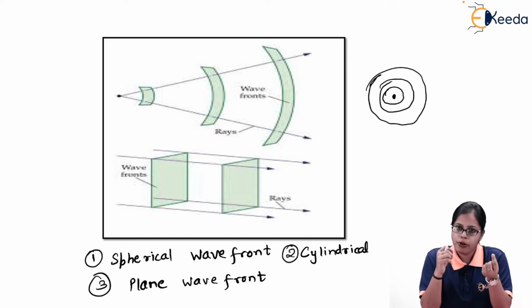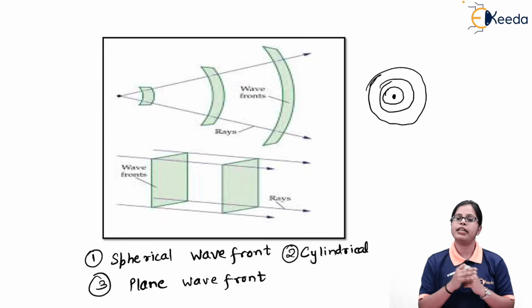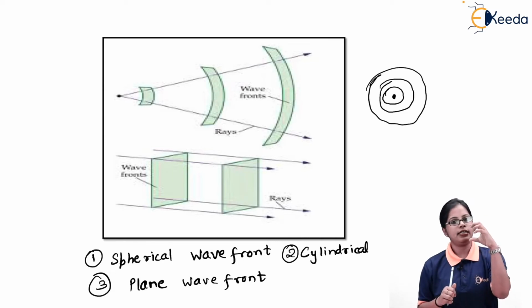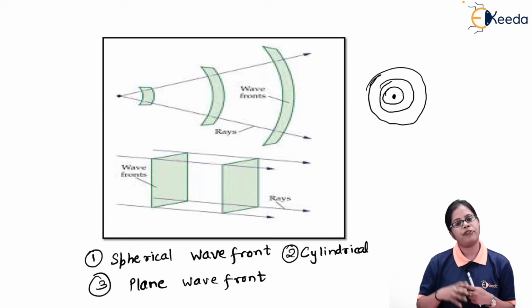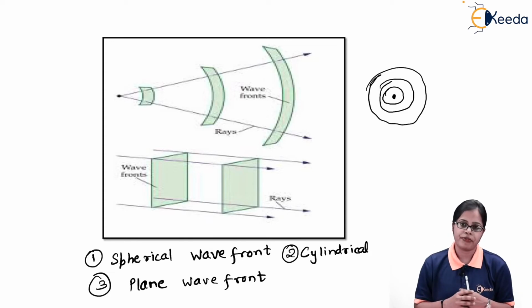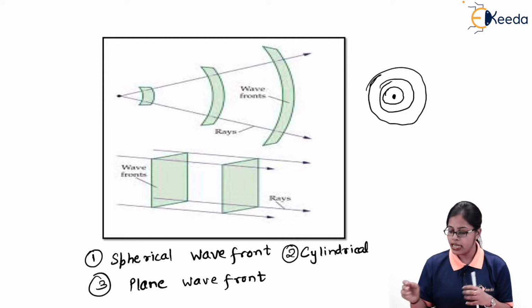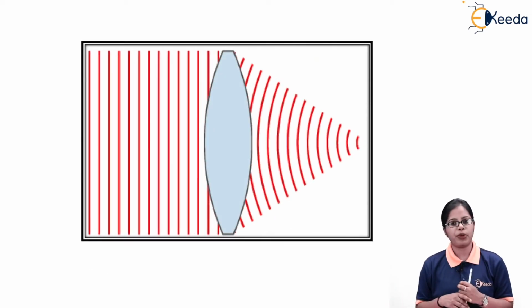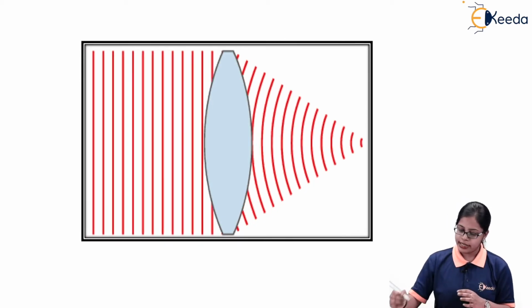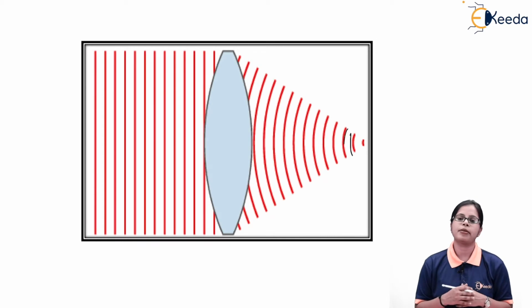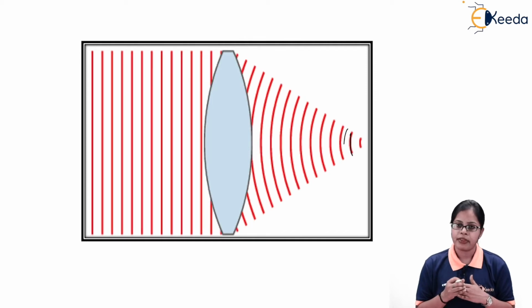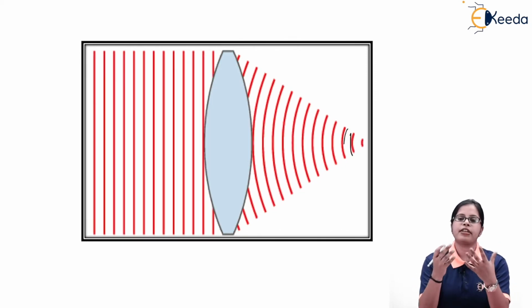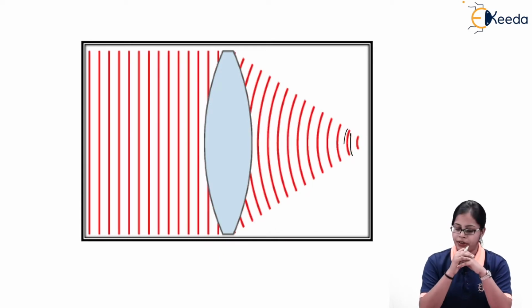If I consider a small point source of light, it gives rise to a spherical wavefront. Whenever we consider a slit instead of a point source of light, it gives a cylindrical wavefront. And if I take a certain part of a spherical wavefront very far away from the point source, that type of wavefront represents a plane wavefront. So this is the way we can obtain the wavefronts. This arc which I'm getting over here is nothing but the wavefront. The locus of all the points which are in the same phase gives rise to the term called wavefront.